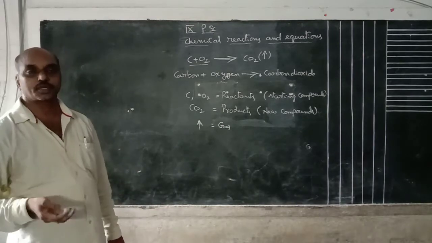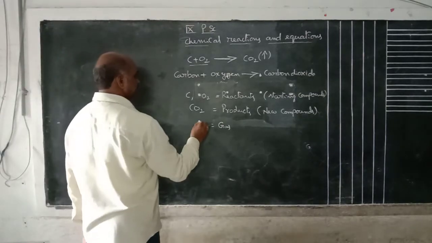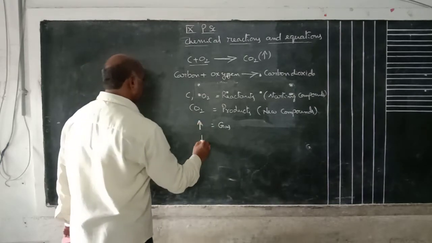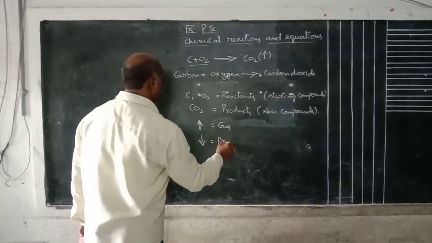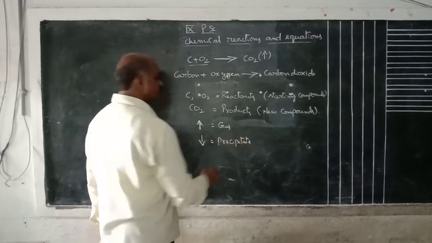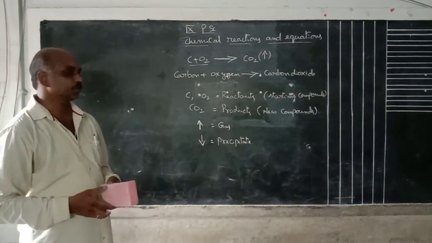Gas evolved. Gas means going outside. Gas is represented by upward arrow. Suppose downward arrow, that is called precipitate. Precipitate means downward arrow. That also I will show in the next equation.